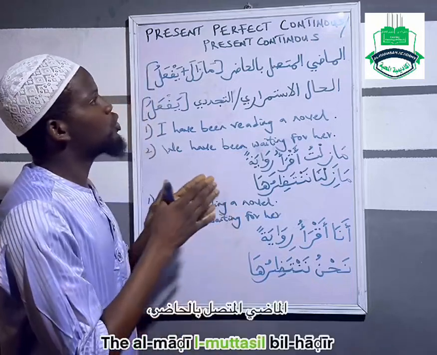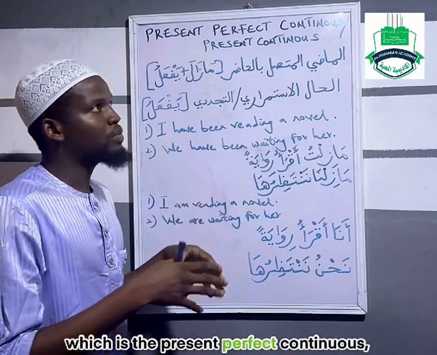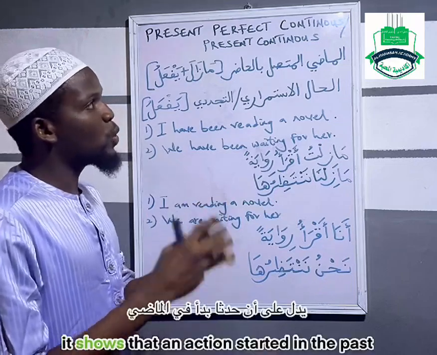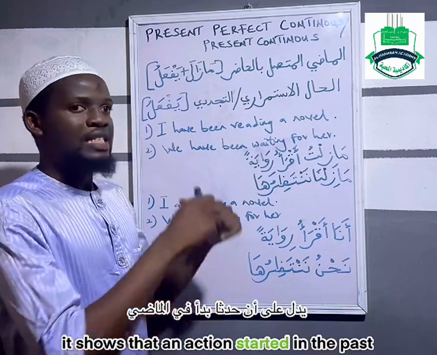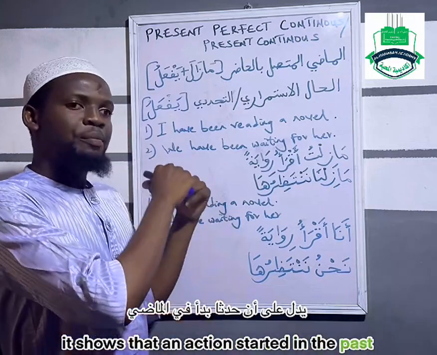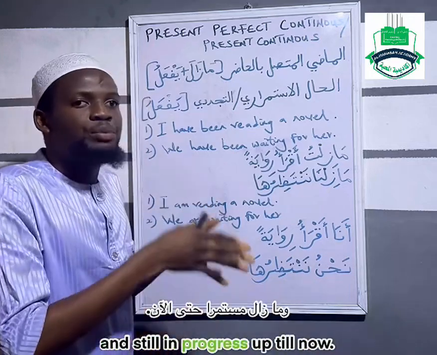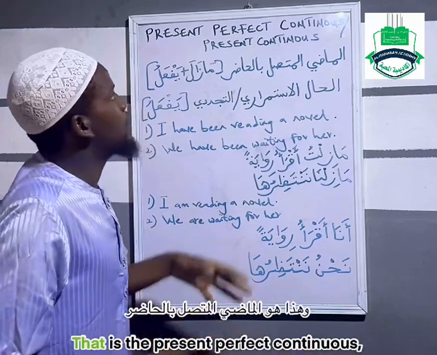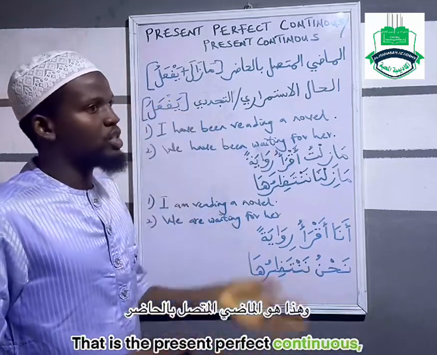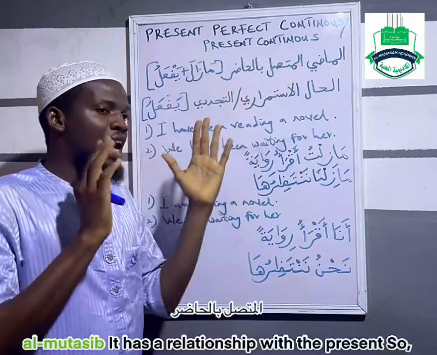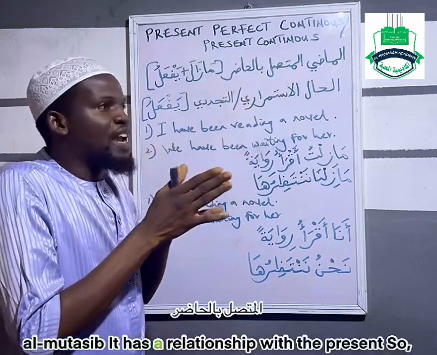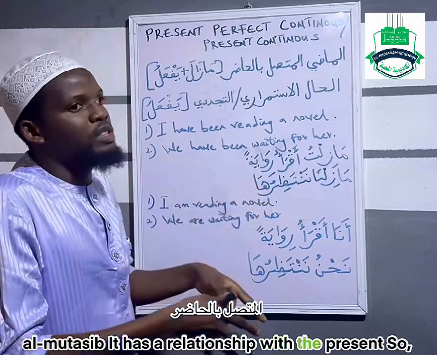The الماضي المتصل بالحاضر, which is the present perfect continuous, shows that an action started in the past and is still in progress up till now. That is the present perfect continuous, which is الماضي al-muttasil. It has a relationship with the present.